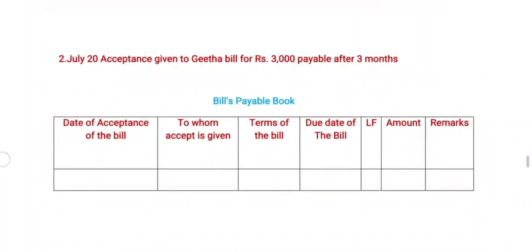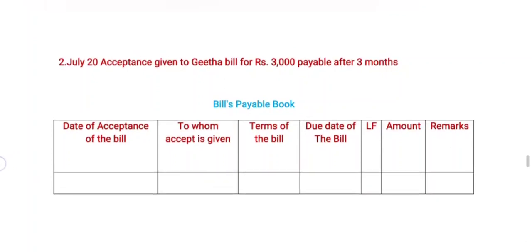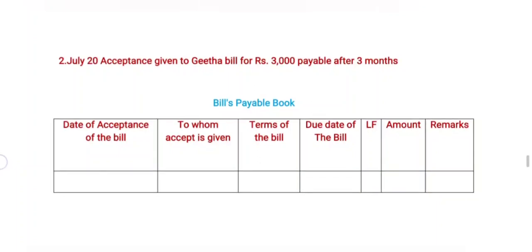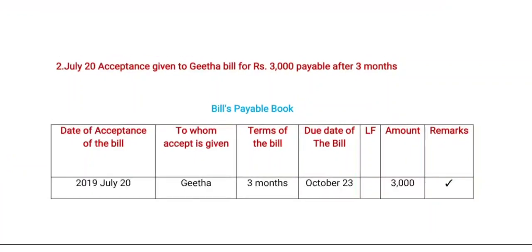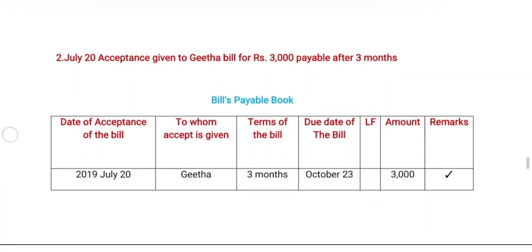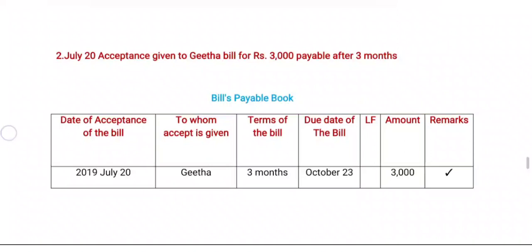Now coming to ledger folio, the ledger folio is related to the transaction number in the ledger. Now coming to amount, the amount is given, it is 3000 rupees. Now we are coming to the last one, that is remarks. If there are any remarks, they can be written here; without any remarks they can tick mark and agree. Now we are coming to post this transaction in the bills payable book.